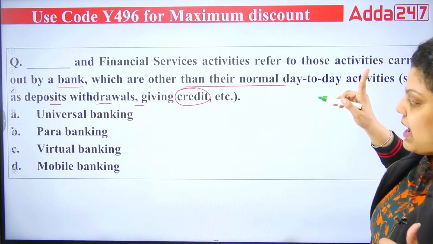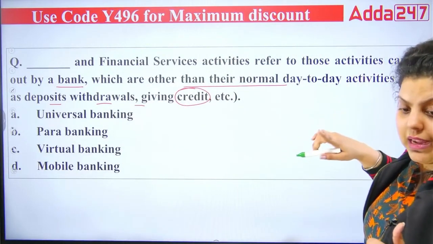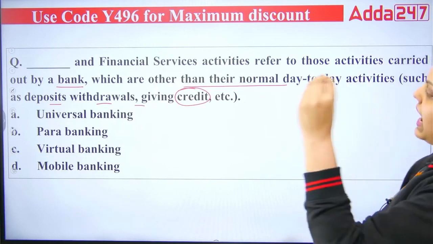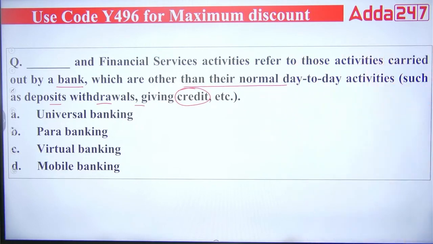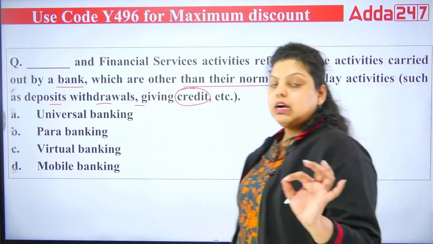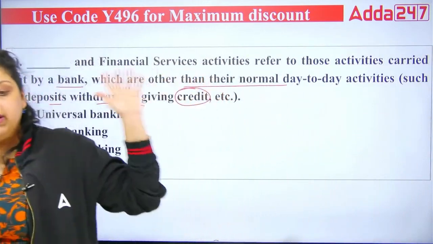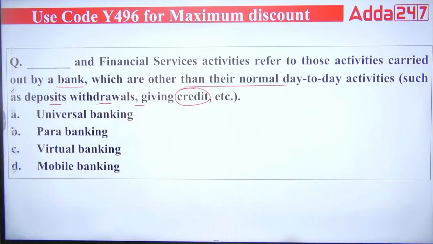Is it universal banking, para banking, virtual banking, or mobile banking? Let me know which of the following will be the right answer.